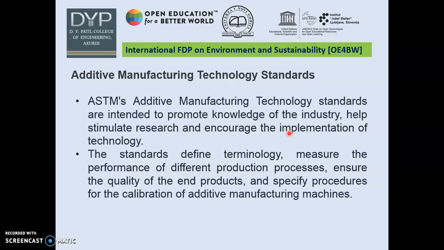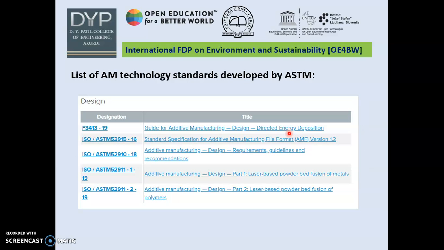The testing standards are also mentioned here. First, we are going to discuss design standards. From this slide onwards, we are going to discuss ASTM standards, mainly for additive manufacturing. This is a design standard. For example, F3413-19 guides the general additive manufacturing design principles in terms of direct metal deposition. Similarly, ISO/ASTM 52915-16 guides the various file formats for additive manufacturing.